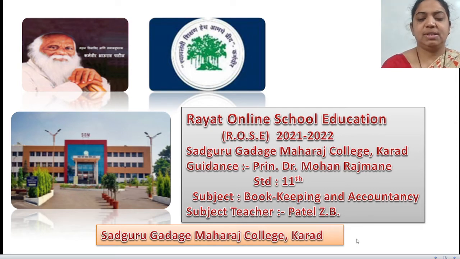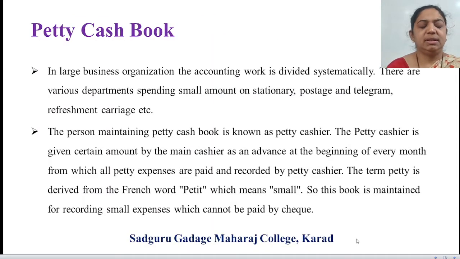Today, we are going to see further in the chapter Subsidiary Books, that is about the Petty Cash Book. In my last lecture, we have seen about the two-column cash book. After this, the next point is the petty cash book. So, we all have heard about the cash book. Now, what is this petty cash book? We will see into detail.